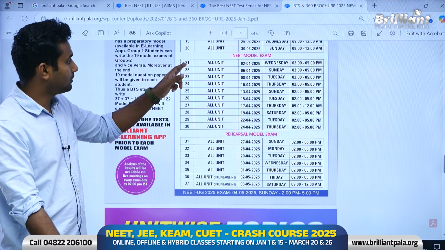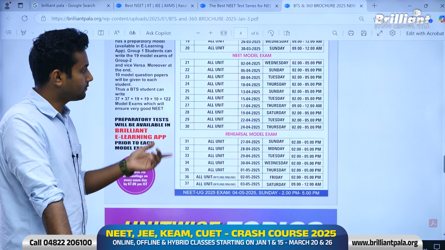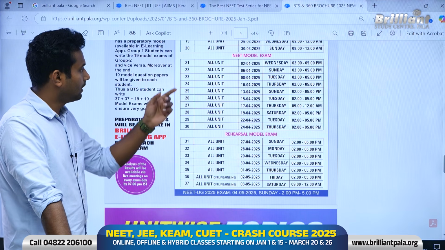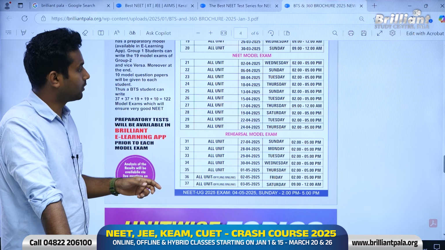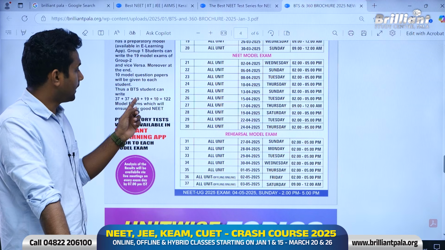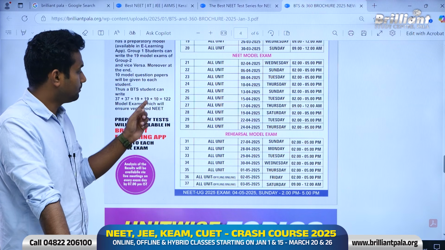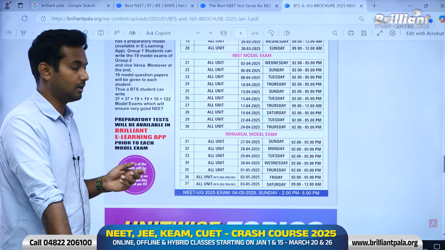Now from examination 21 onwards, group 1 and group 2 will merge and all of them will write the examination together. And from 21 to 37 also you will get preparatory models. So that's like double the examinations. That's like 19 plus 19, plus 10 hard copy question papers which we will send to your home address.